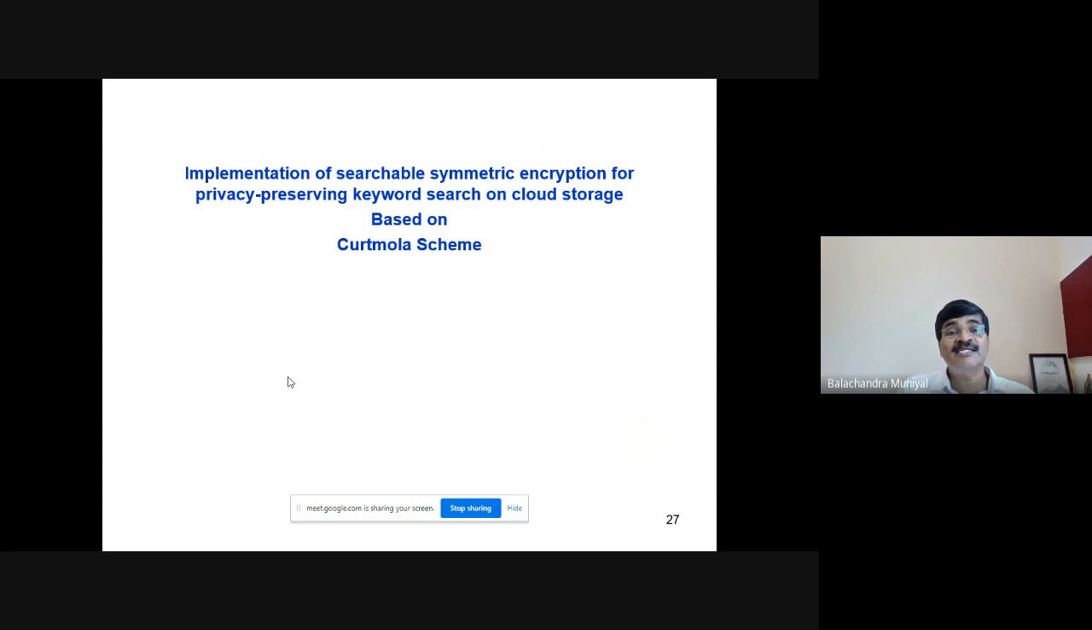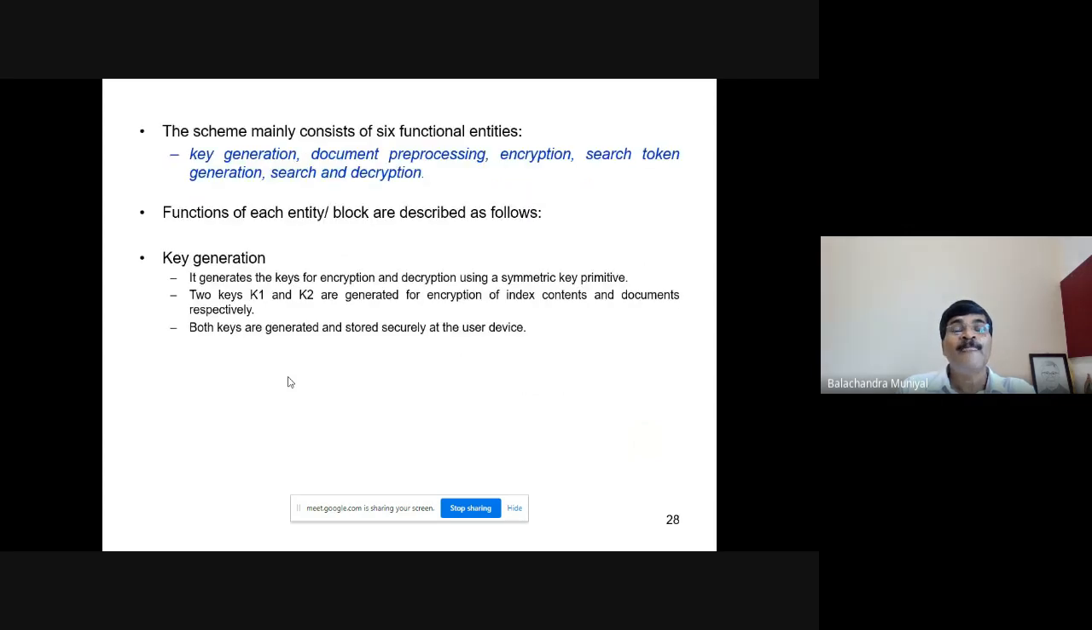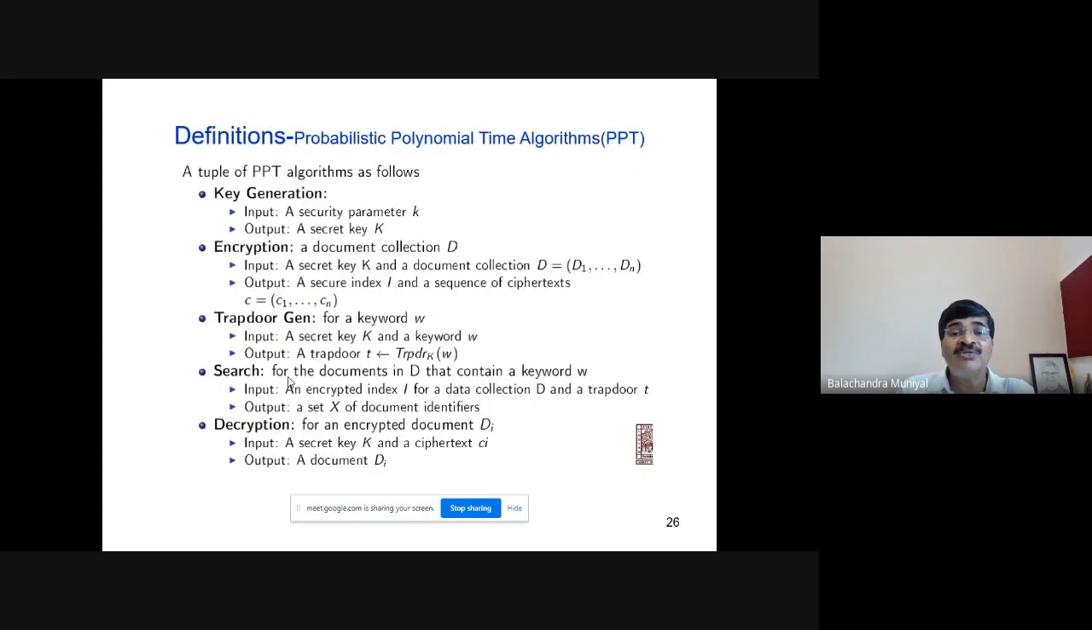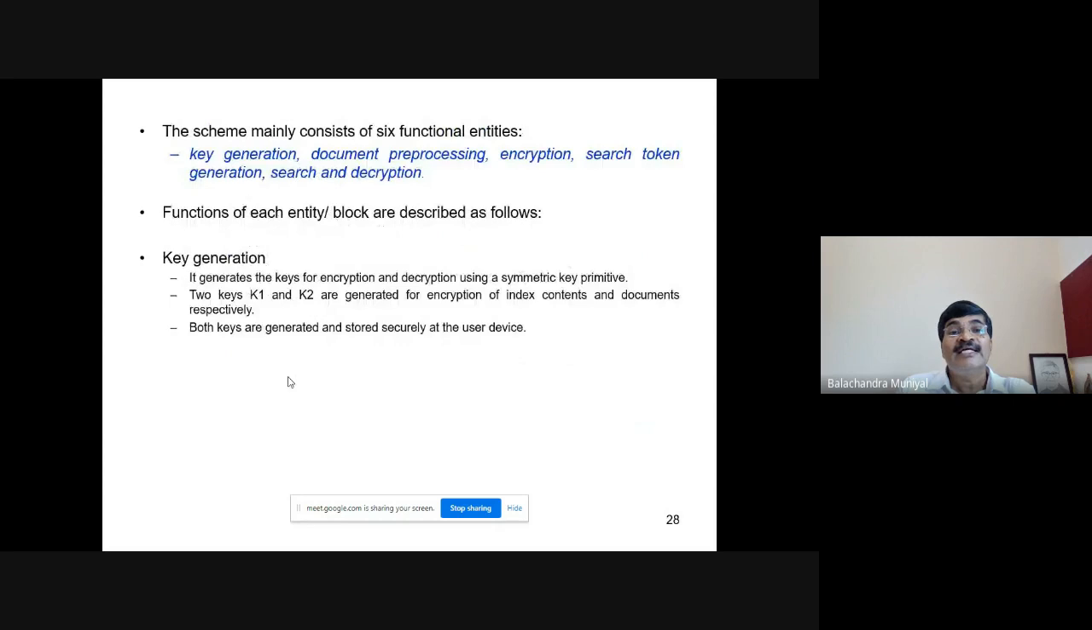Now let us see some of the implementations. I will explain with some examples about the implementation of the Kurt-Mola scheme. Then Ms. Nisha will practically demonstrate how the Kurt-Mola scheme can be implemented. The Kurt-Mola scheme consists of 6 functional entities. In addition to these 5, it also consists of one more module called document preprocessing. Let us see what actually happens in each of the modules.